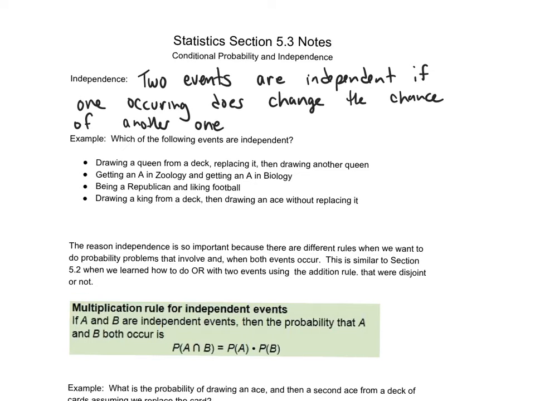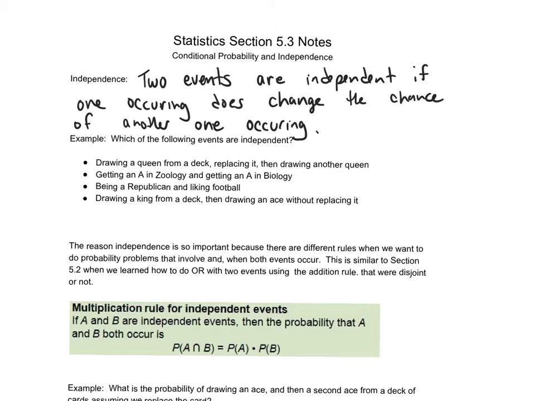Now, we'll get a little more formal definition of this later on and some actual mathematics that we can prove when two events are independent. But very generically, if they're independent, one is not going to influence the other. So if you look at some of these different events, we can see if they're independent.